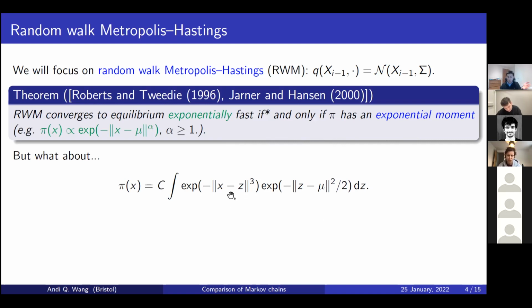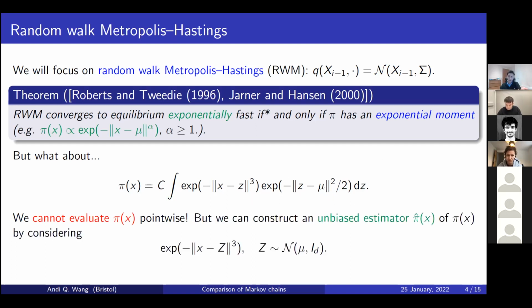And so although you can't straightforwardly evaluate it pointwise, our hope is not lost, because you can think about this form. It's kind of like you have a latent variable z, which is like a centering parameter, which itself has a normal distribution. So because of this relatively simple form, you can still certainly construct an unbiased estimator of pi simply by simulation. You simulate some z from the marginal distribution, which is normal, and then just consider e to the minus x minus z cubed, where z is the simulated value. And certainly up to a constant, which is not going to be a problem, you have a non-negative unbiased estimator pi hat of the original pi of x you wanted.